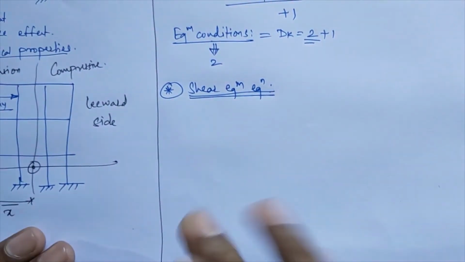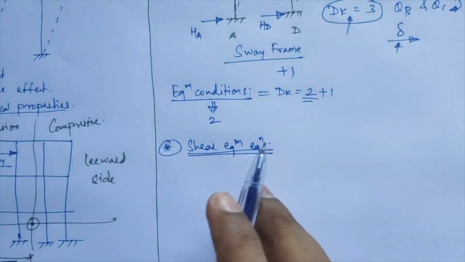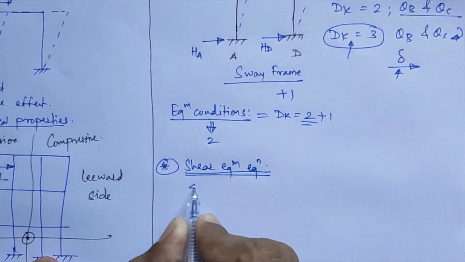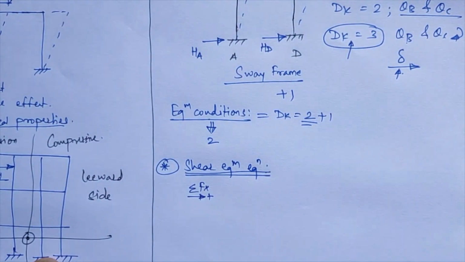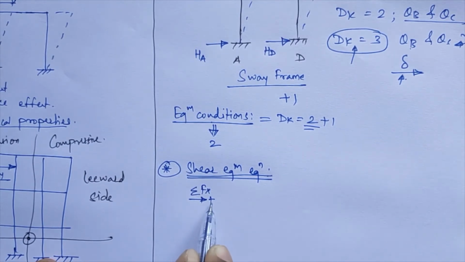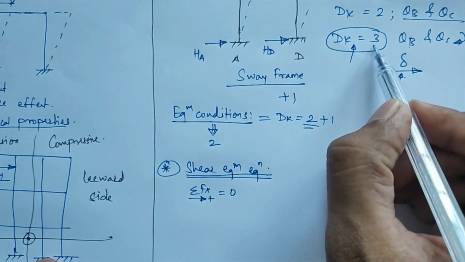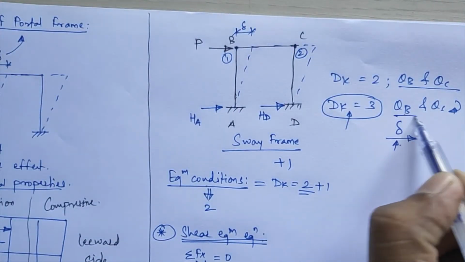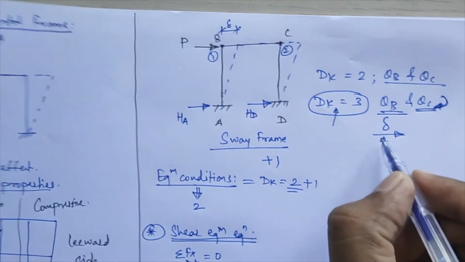Firstly, if I consider this portal frame, I calculate the summation of Fx for this, where we consider rightward forces as positive, equal to 0. The dk value for this is equal to 3, that is theta b, theta c, which we initially assume as clockwise, and 1 is your delta.